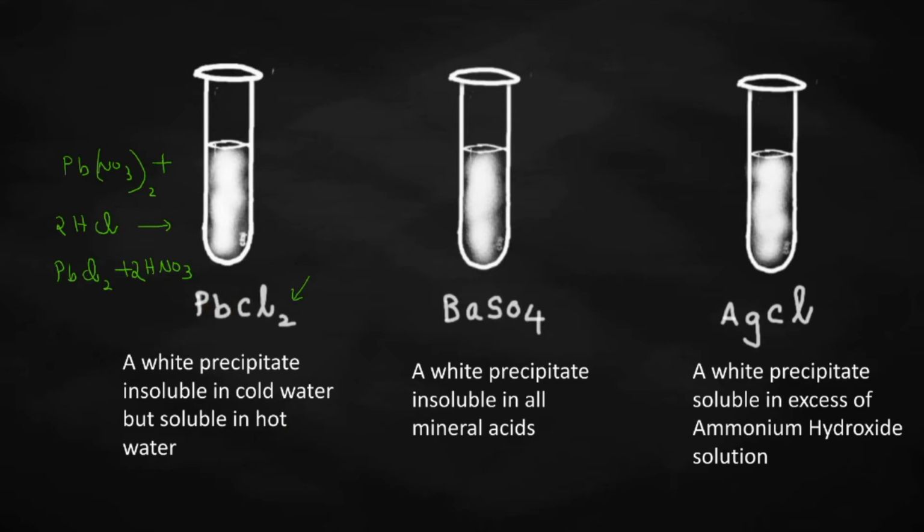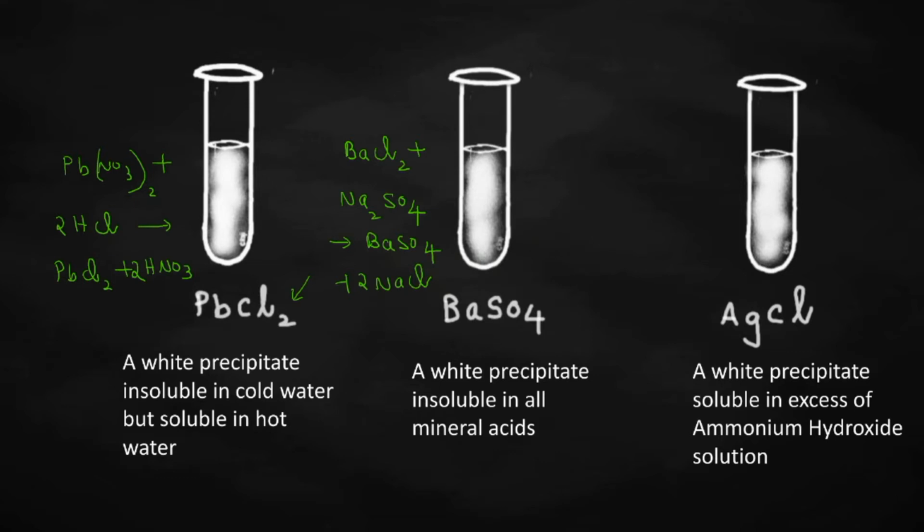Now, you are carrying out another reaction in which you are mixing some barium chloride solution, a clear solution, with some dilute sulfuric acid or sodium sulfate solution. All sodium salts are soluble, we said. Correct? If you are mixing both the solutions, what will happen? You will be getting barium sulfate. Immediately, you can see a white precipitate of barium sulfate. Along with that, some sodium chloride also will be produced. As all sodium salts are soluble in water, sodium chloride will remain in the solution only. But what's so special about barium sulfate?